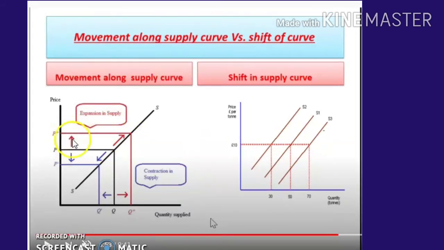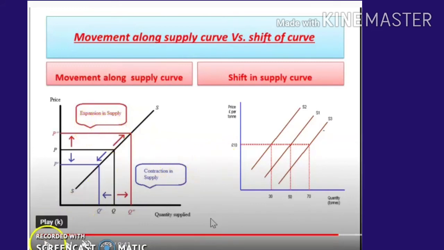You can see the movement is along the same supply curve. When price increases, supply increases, so you can see it's moving upward. If price decreases, the supply decreases, it's moving downwards. The blue arrow is known as contraction in supply, and the red arrow is known as expansion in supply.